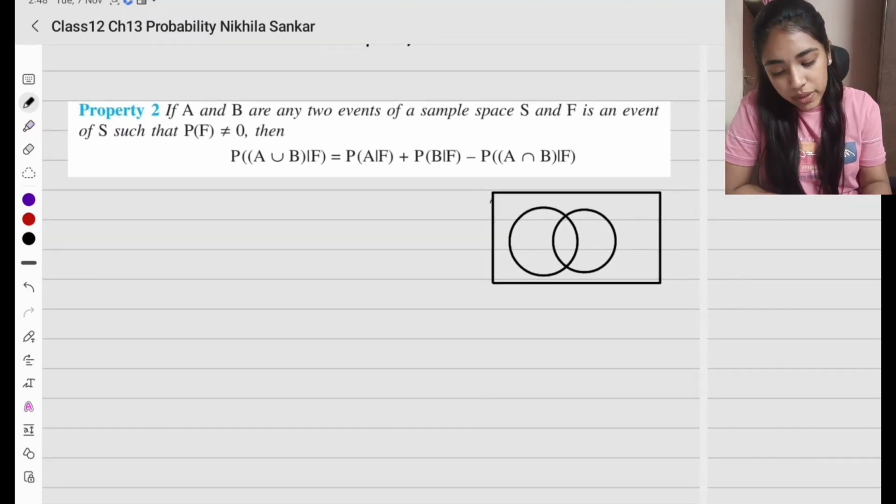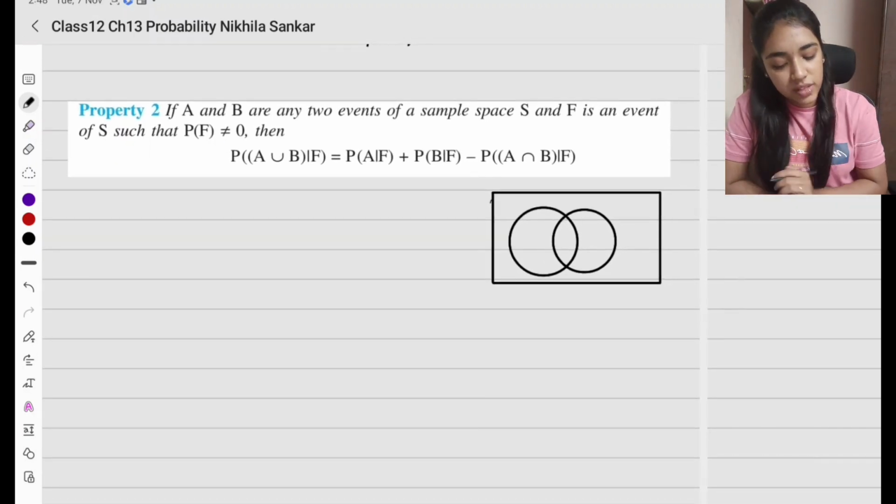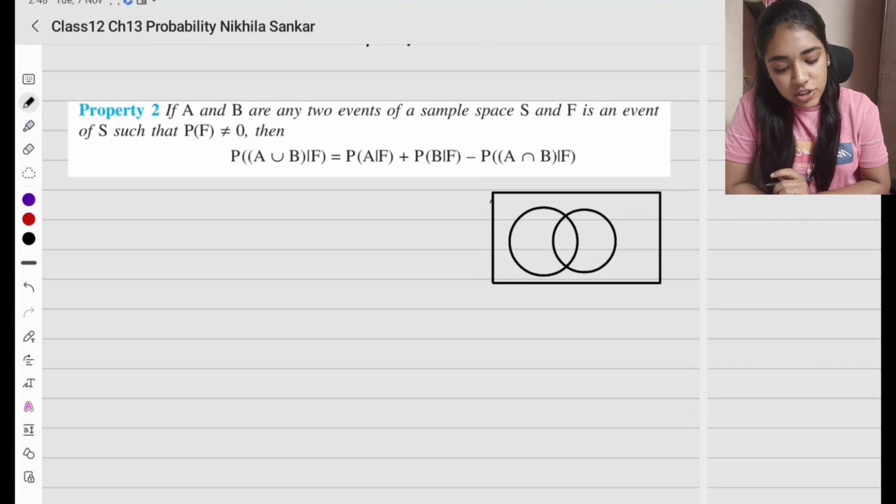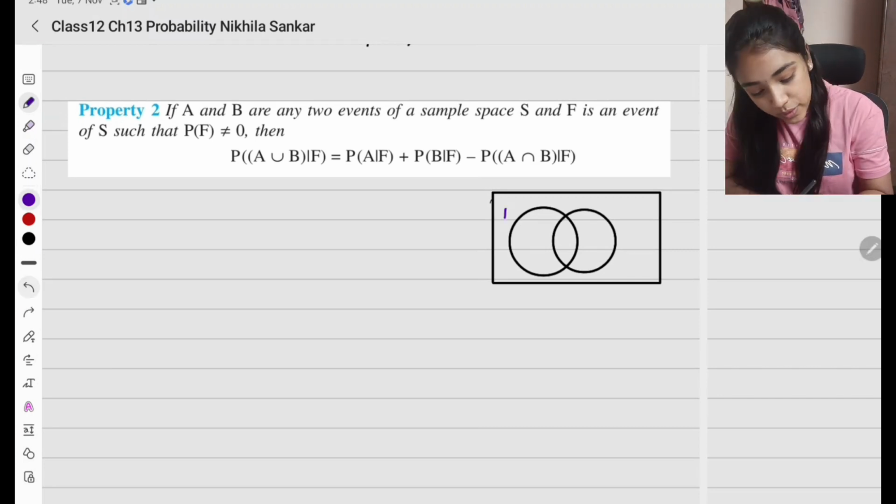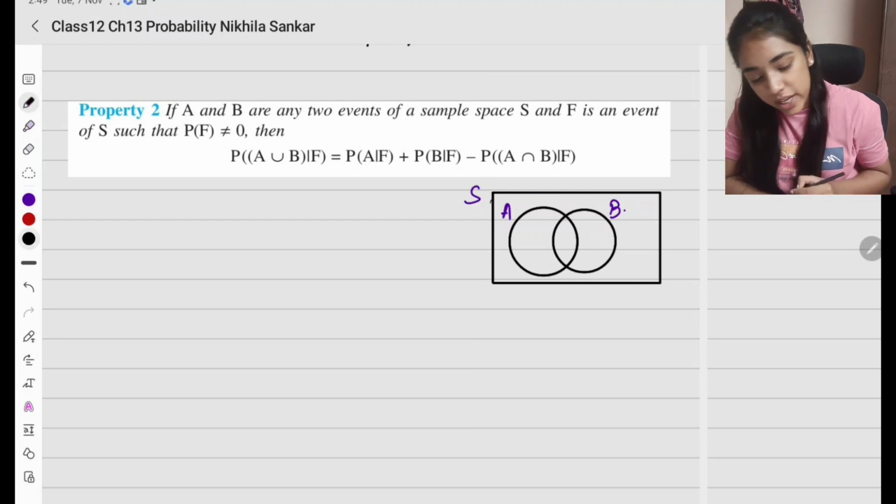Now what is the second property? A and B are 2 events of the sample space. F is an event such that P of F is not equal to 0. So we can take it as A and B. So A and B are going to be inside my sample space. So what formula do we usually use here?